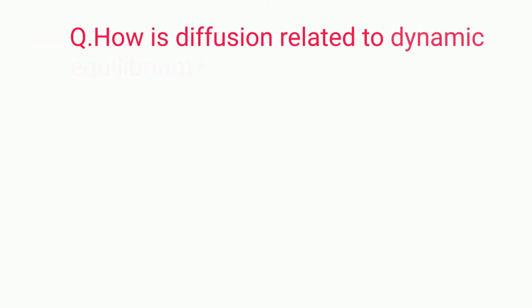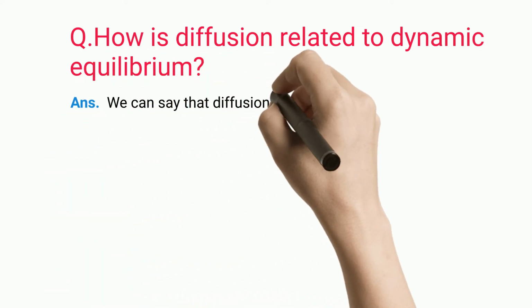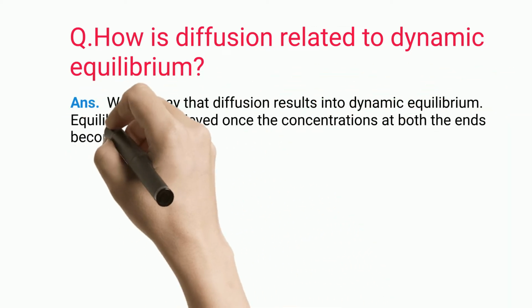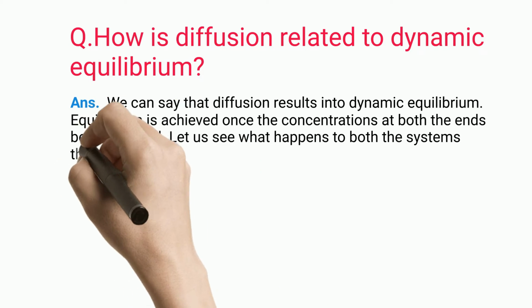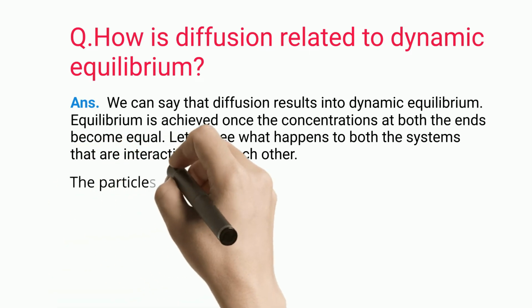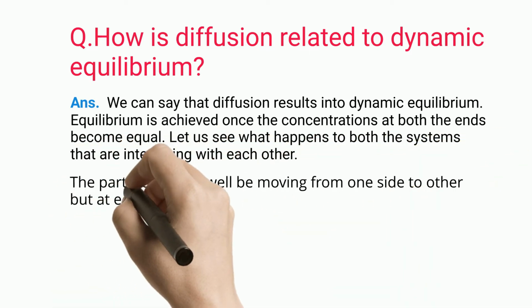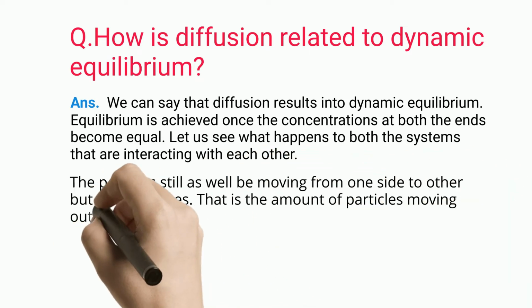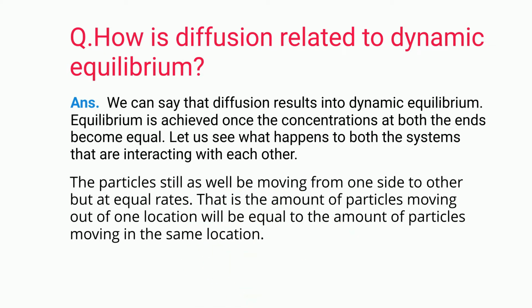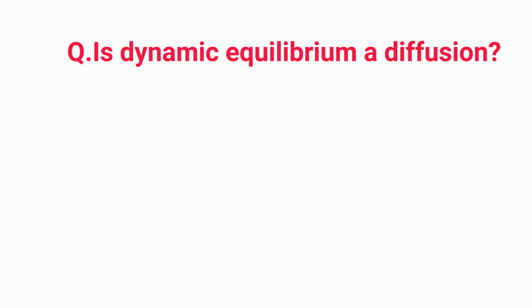How is diffusion related to dynamic equilibrium? We can say that diffusion results into dynamic equilibrium. Equilibrium is achieved once the concentrations at both the ends become equal. Let us see what happens to both the systems that are interacting with each other. The particles will still be moving from one side to other, but at equal rates. That is, the amount of particles moving out of one location will be equal to the amount of particles moving in the same location.